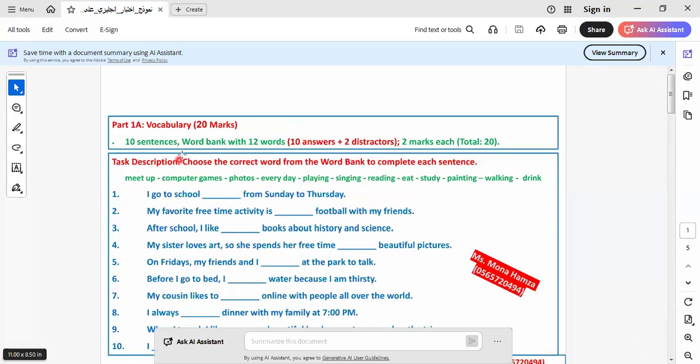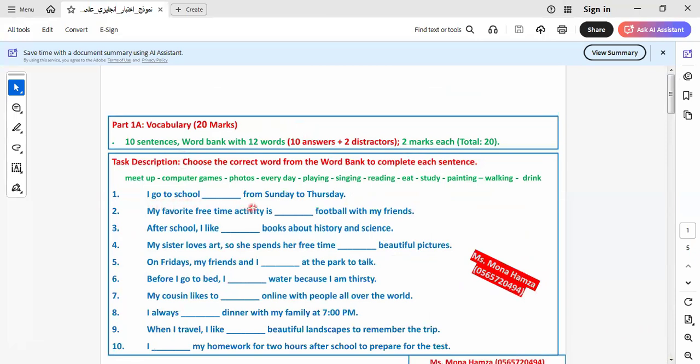The first one: I go to school from Sunday to Thursday. So here it means I go to school every day. So I put here every day.